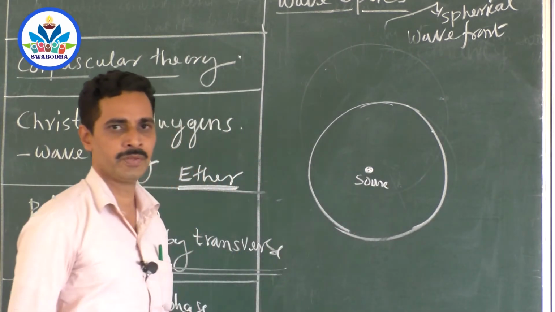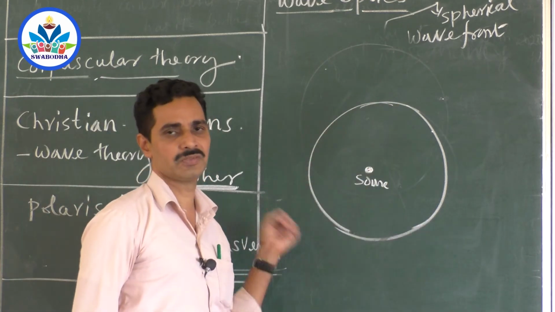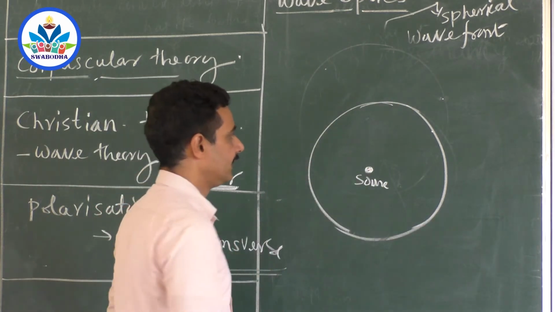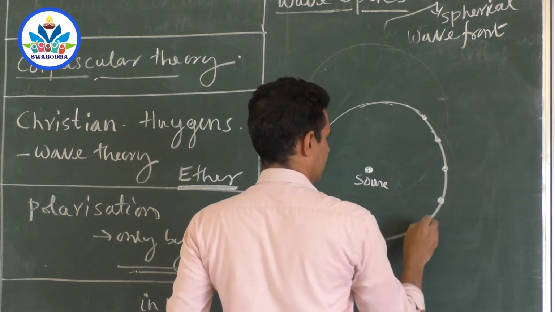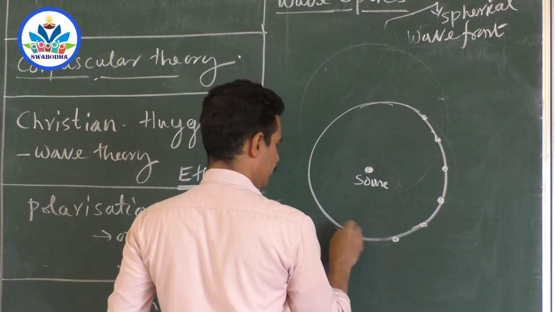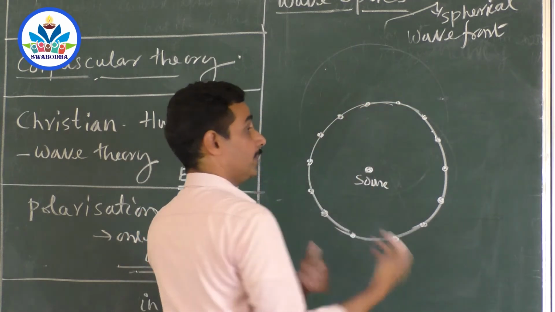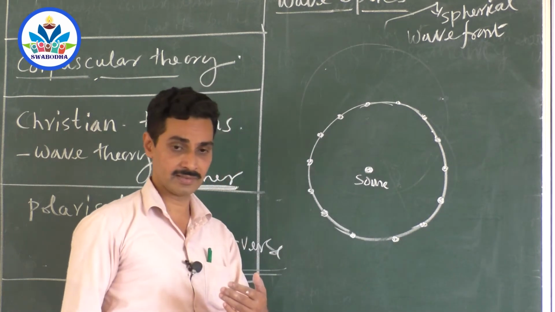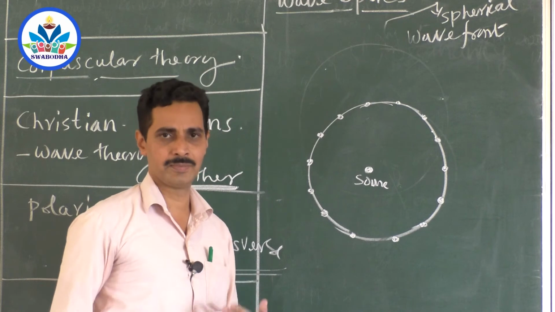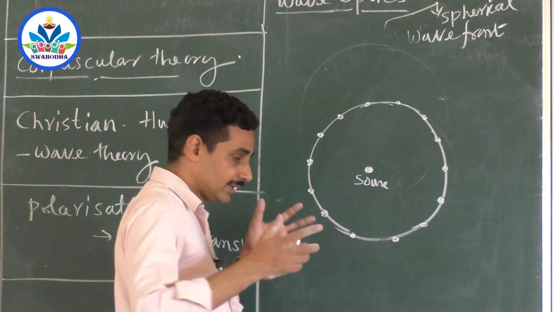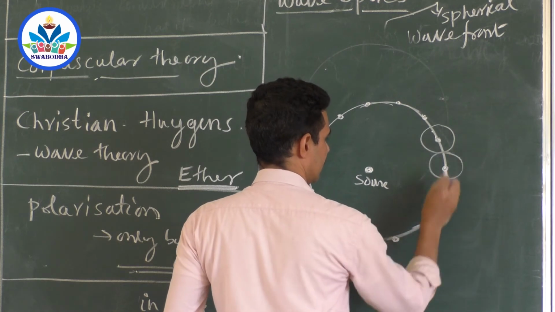It is a sphere, so a point source emits a sphere. Now these points on the surface of the sphere will emit their own waves. Suppose these are the sources. I will take only a few cases here. These sources will act like another bulb, say. It is not the actual theory, it doesn't say that it is another bulb, but suppose we take it as a secondary bulb. They send their own light, and that light makes another sphere.